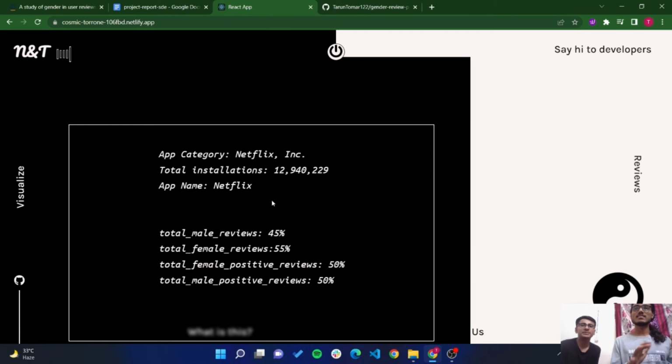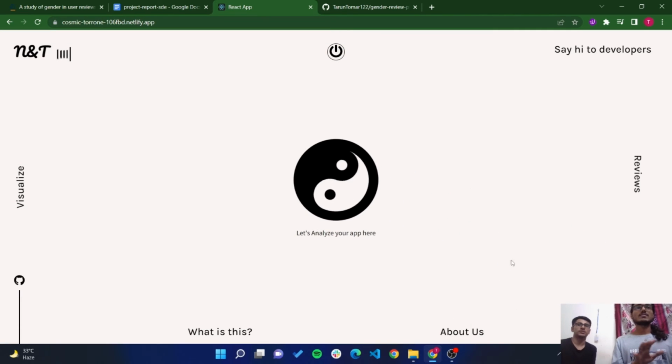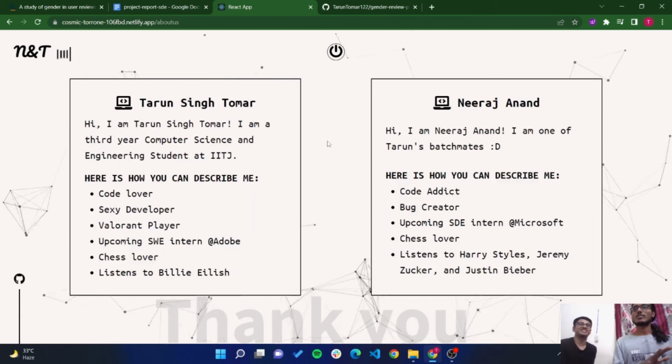This is all of the analysis that we have done. This is a complete machine learning pipeline in the backend. The models are there, there is a web scraper that scrapes the data, then the models analyze the data, and then this is what we get on the front end. All of this combined is what we have created for this particular project. If you want to know about us, this is it.